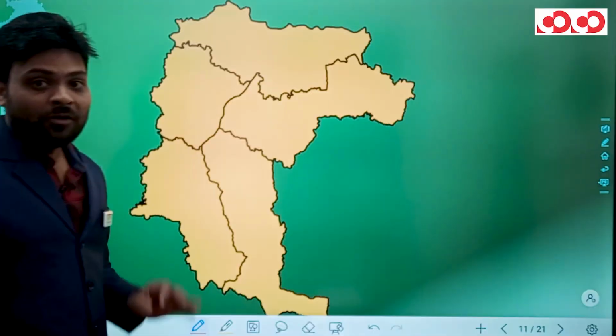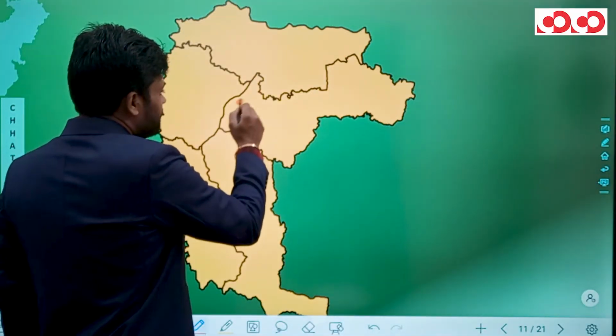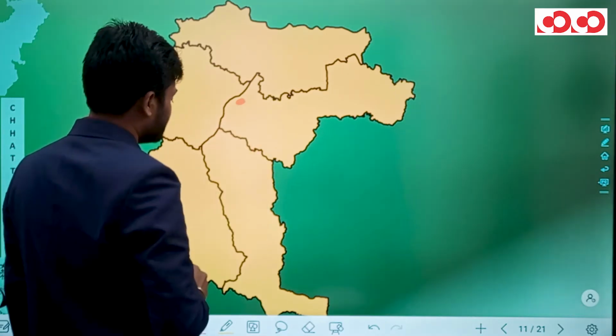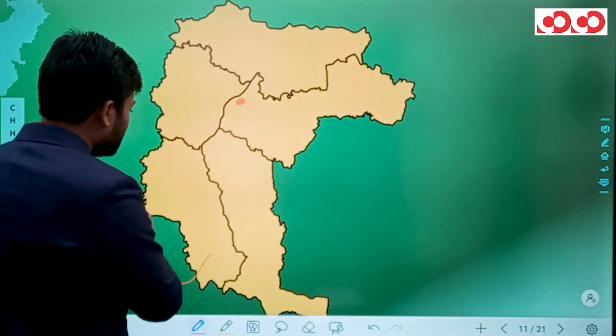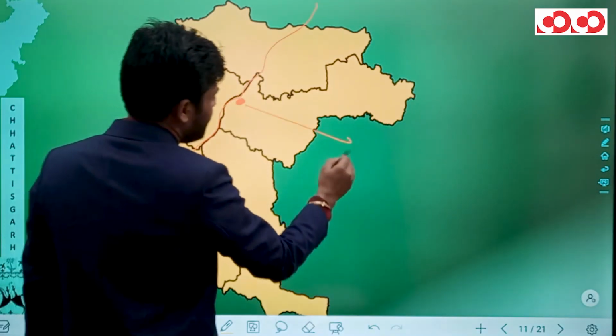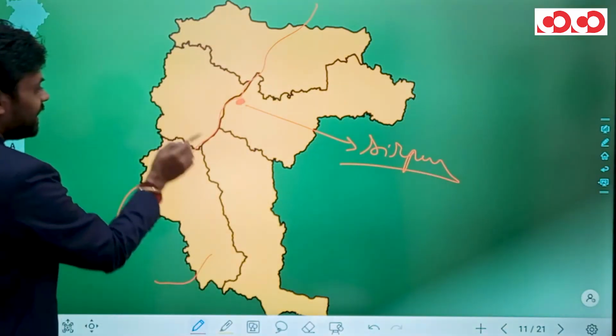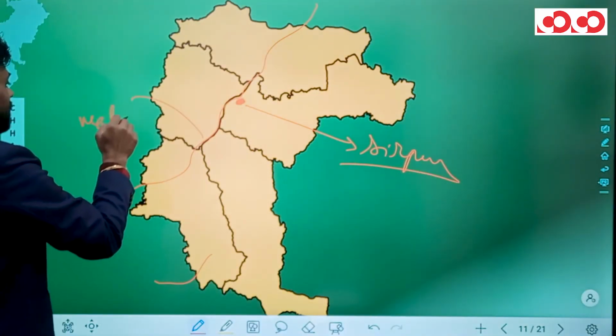Now looking at the map of this Raipur division, in the Mahasamund district and on the banks of this Mahanadi river, we have Sirpur. So this is your Sirpur and this river is Mahanadi.